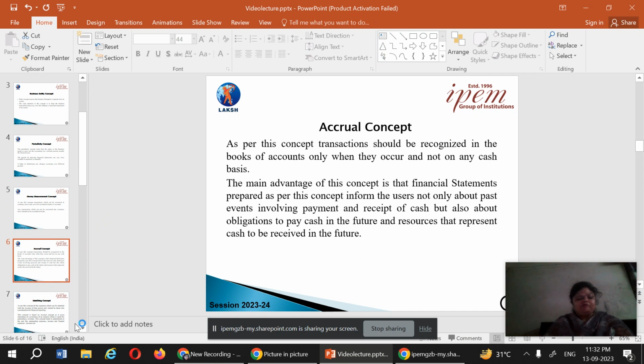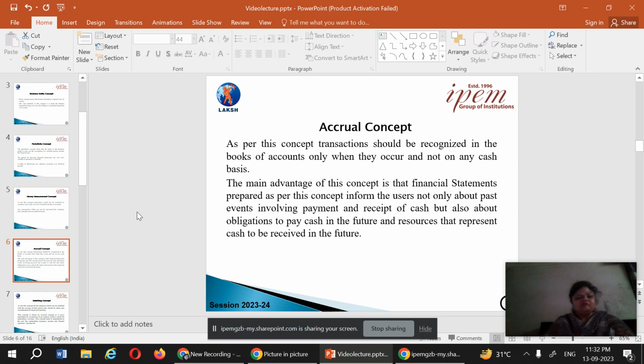The next concept of accounting is the accrual concept. According to the accounting system, there are two types of accounting: one is cash accounting and one is accrual accounting. As per this concept, transactions should be recognized in the books of account when they occur and not on a cash basis only.